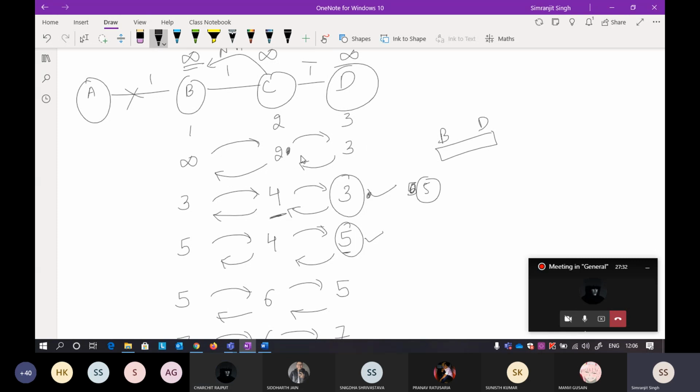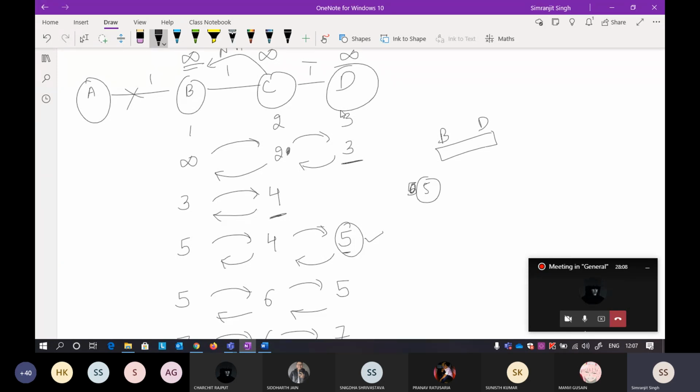Okay, so now if you're seeing here at D, at this point, suppose this distance vector is not there till now. At C I will get a distance vector from B and D, so you can take any of the distance vectors. The smallest distance vector will be this one, 3, because infinity is coming from B and 3 is coming from D. Now D is saying to C that I can take you to A in 3. What is the distance to reach D? It is 1. So 3 plus 1 is 4 here.